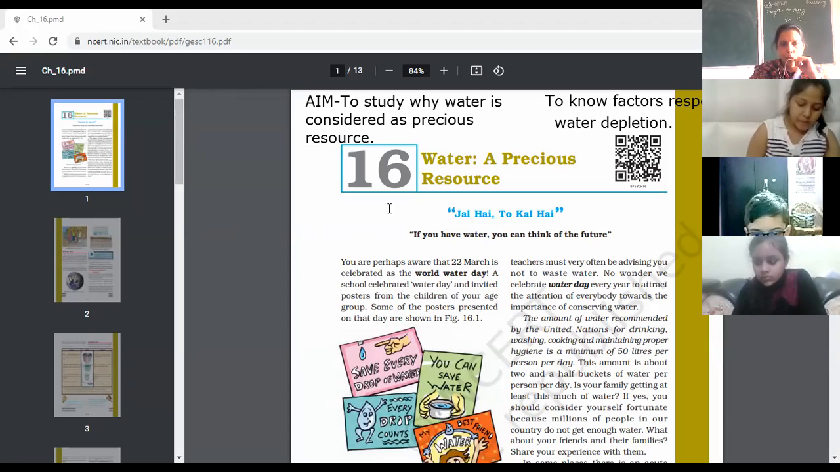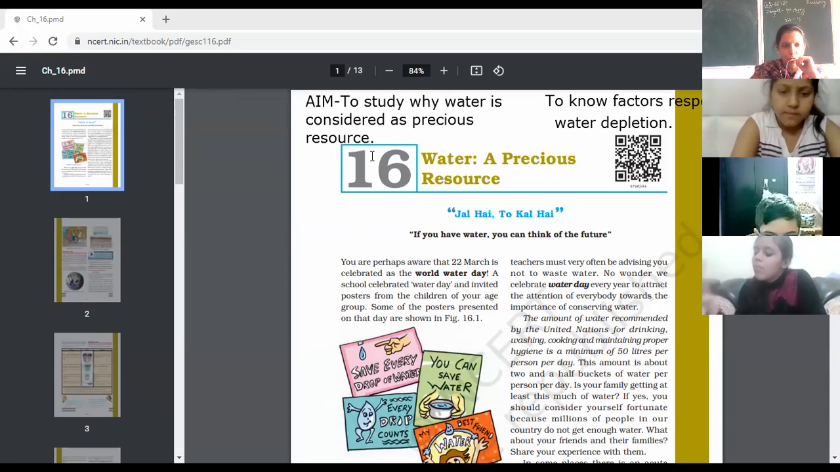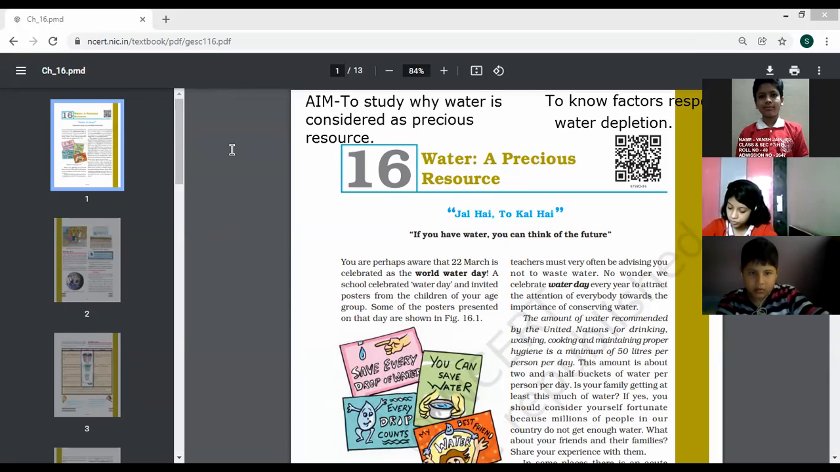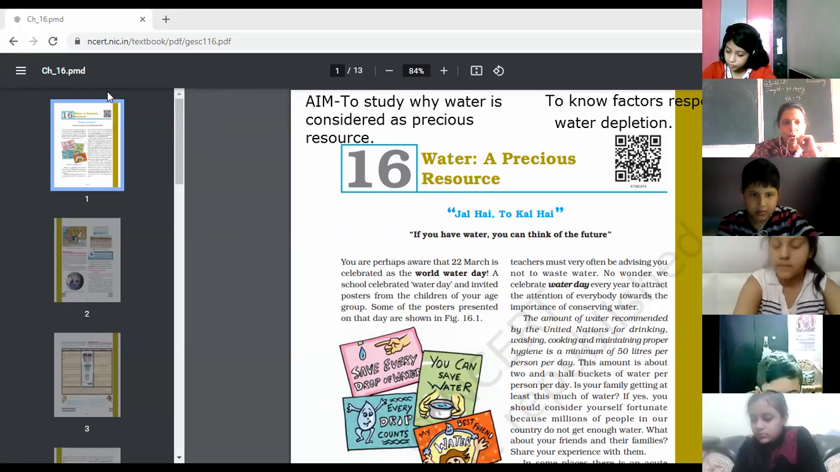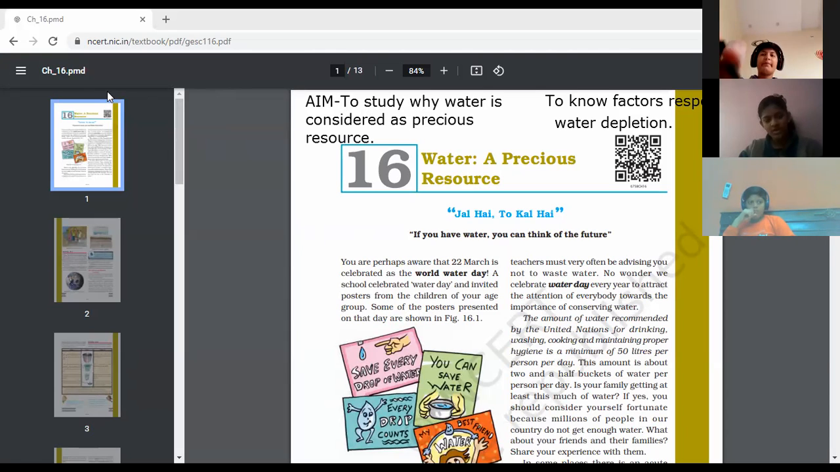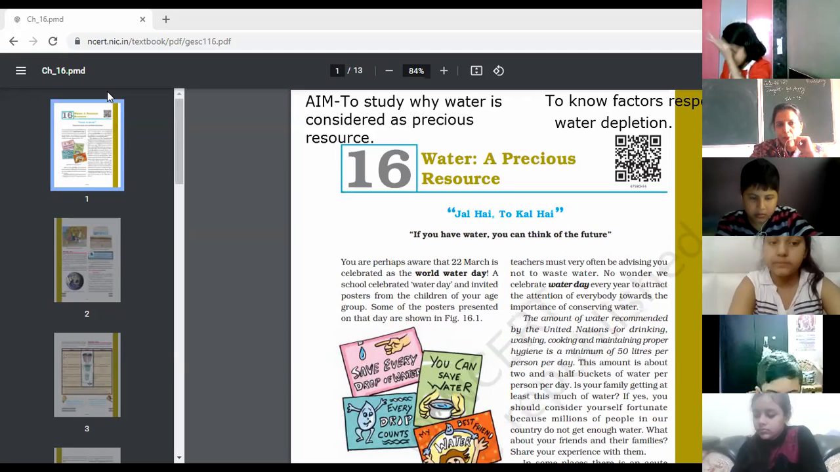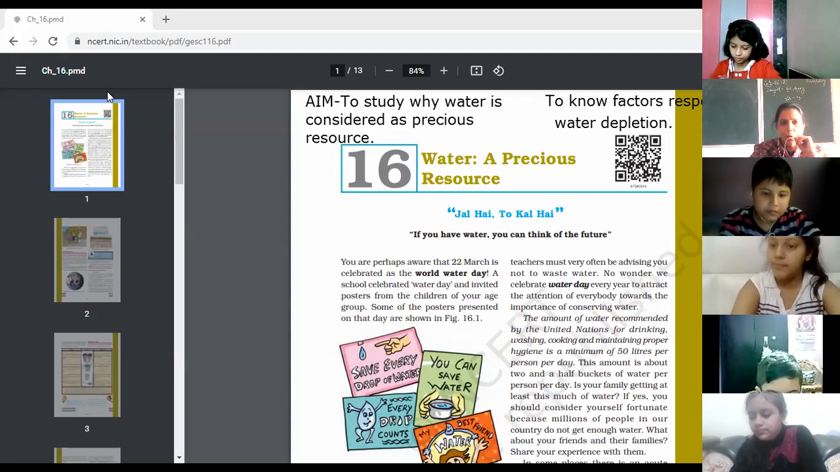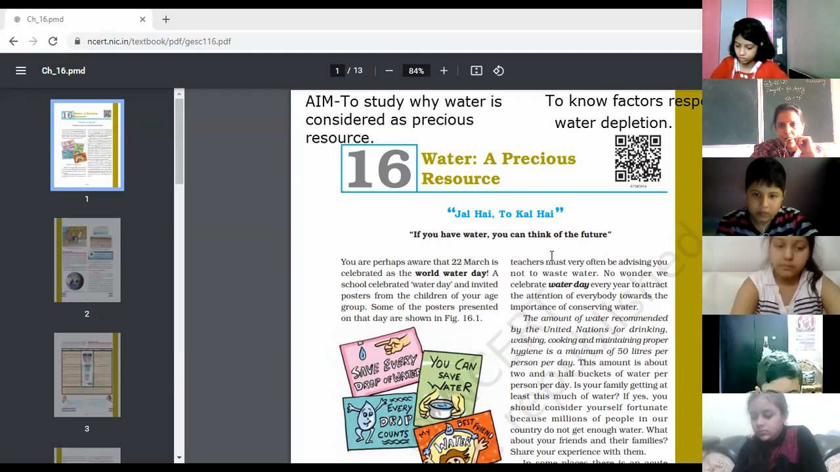So today we'll go for chapter number 16, Water: A Precious Resource. The aim of the chapter is to study why water is considered a precious resource, and second, the factors responsible for water depletion. As we know, the water table is lowering daily, meaning we are using much of the water. So what are the factors for which the water table is lowering down? All these things we are going to study in this chapter.